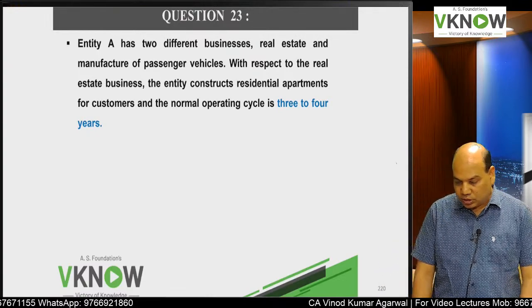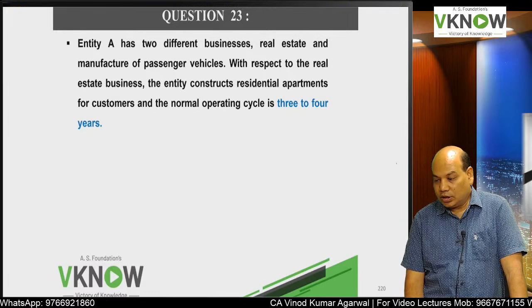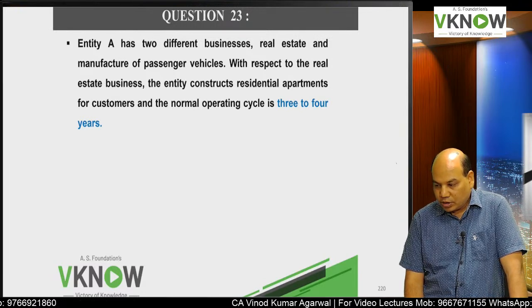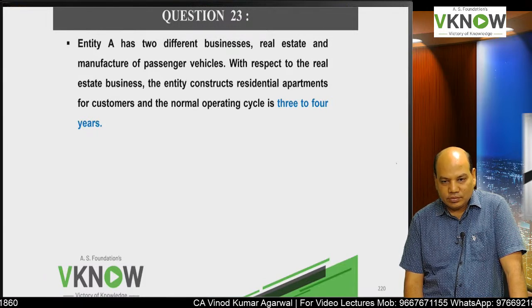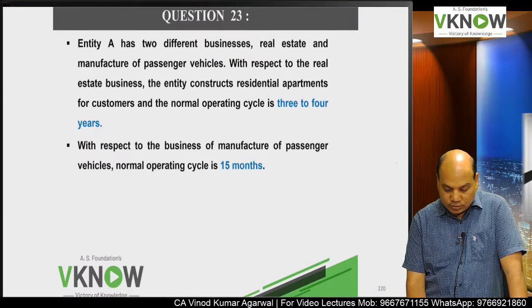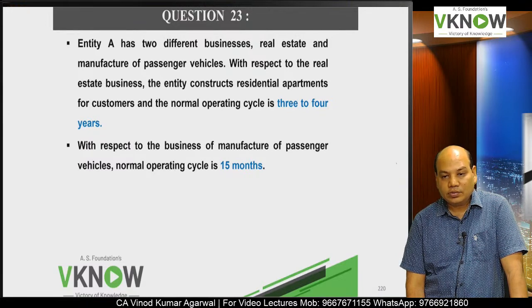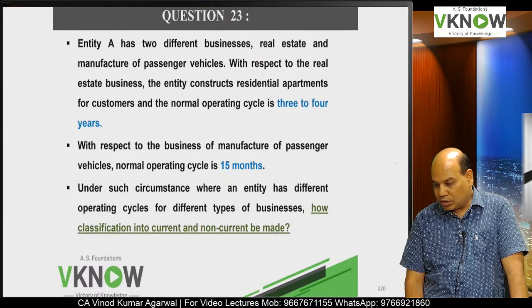With respect to the real estate business, the entity constructs residential apartments for customers, and the normal operating cycle is 3 to 4 years. And with respect to the business of manufacture of passenger vehicles, the normal operating cycle is 15 months. So you understood what they are going to ask.